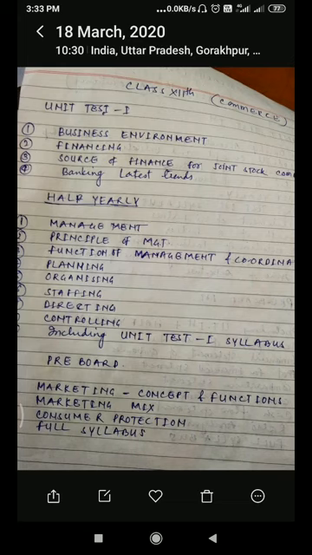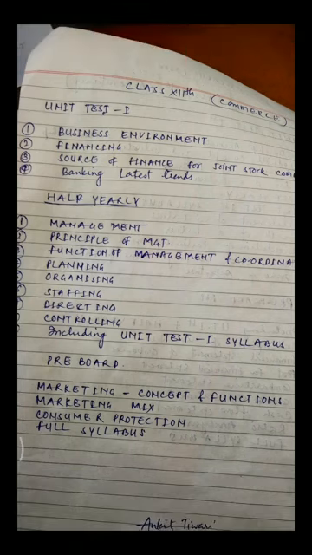But in the present scenario, there are technological developments which have come into the banking sector. We will see this under banking latest trend. These are all 4 chapters for your unit test 1.